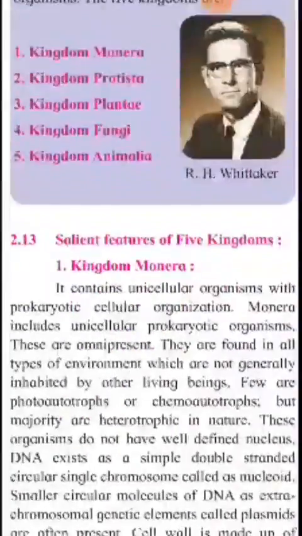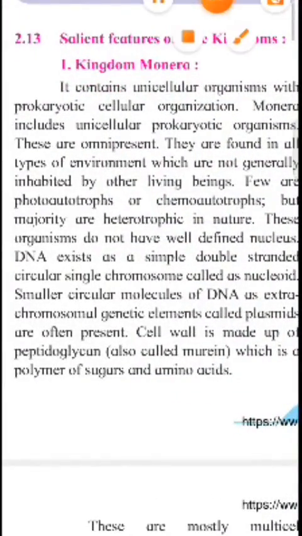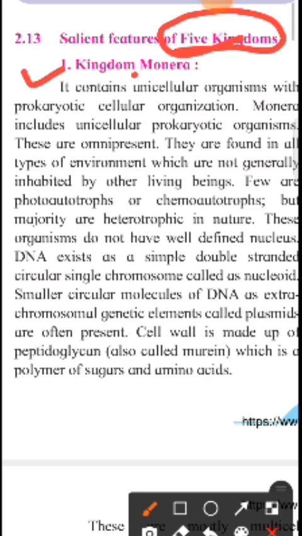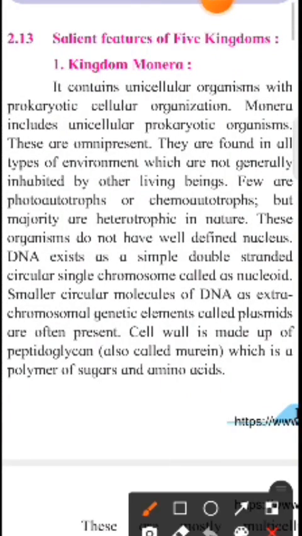So in this way, the salient features of 5 kingdoms. Here we are going to study the salient features of each kingdom. The first one is kingdom Monera. Here it contains unicellular organisms with prokaryotic cellular organization.